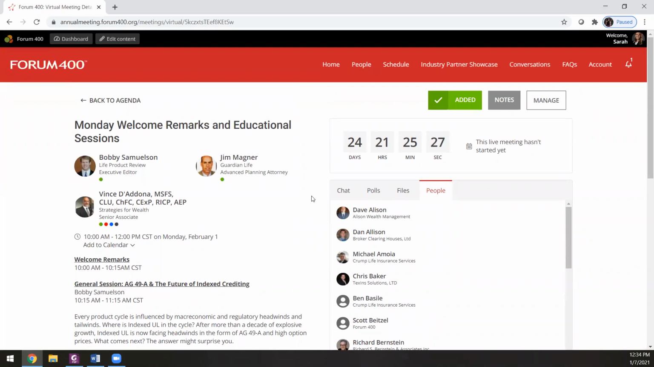When it's time for a session to begin, a button will be added to the top of the page, allowing you to join the session. Each session will open up in Zoom. We highly recommend downloading Zoom before the event to become familiar with it if you don't already use it.